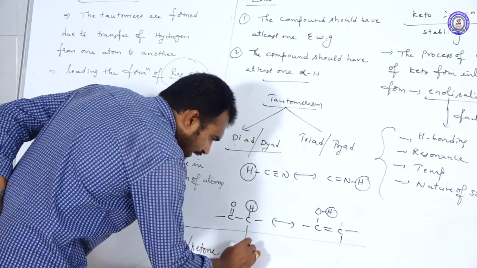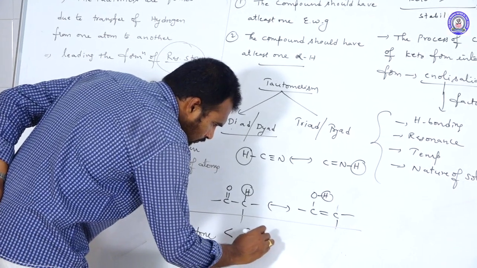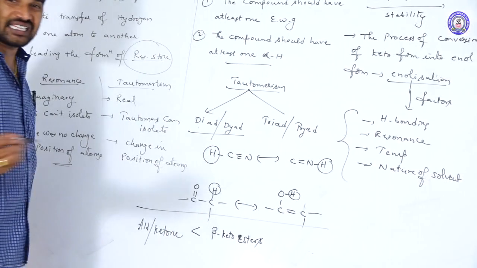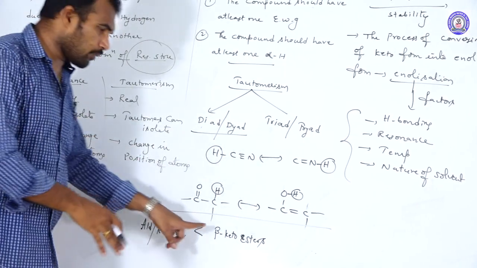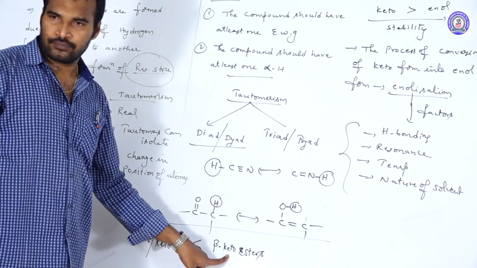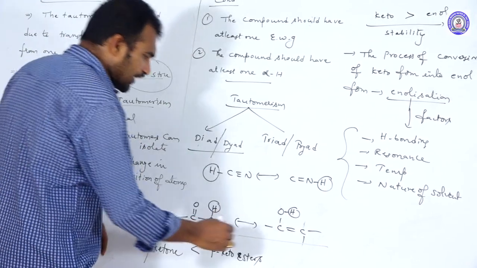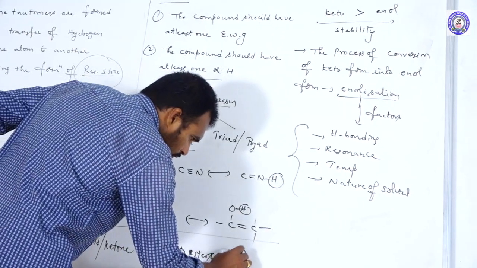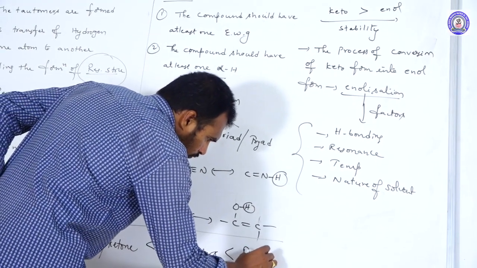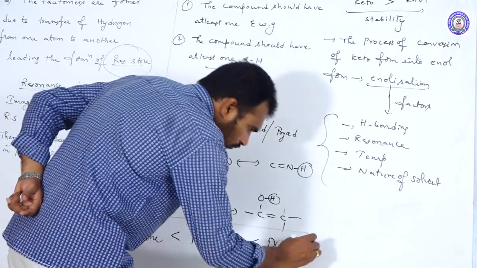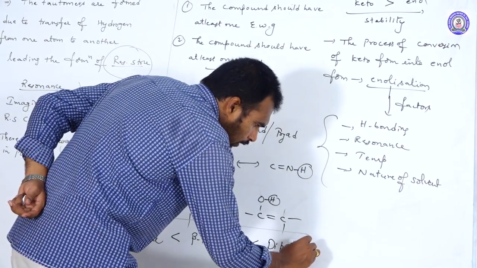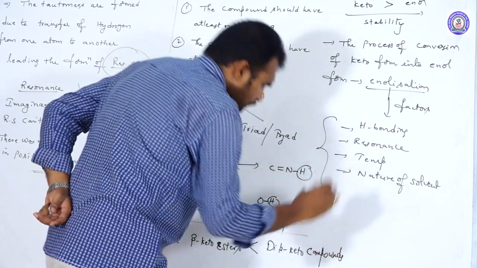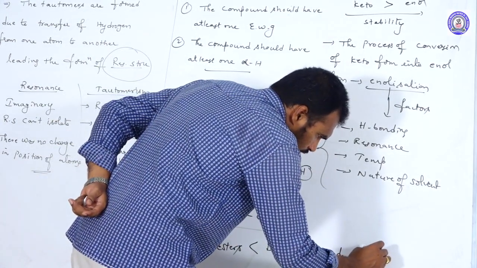Then beta keto esters. Beta keto esters means on beta carbon keto group is there. Beta keto esters are having lesser enolic form than di-beta keto compounds, than phenols.